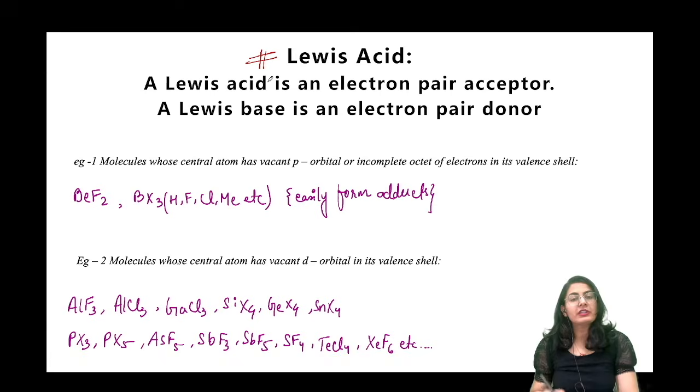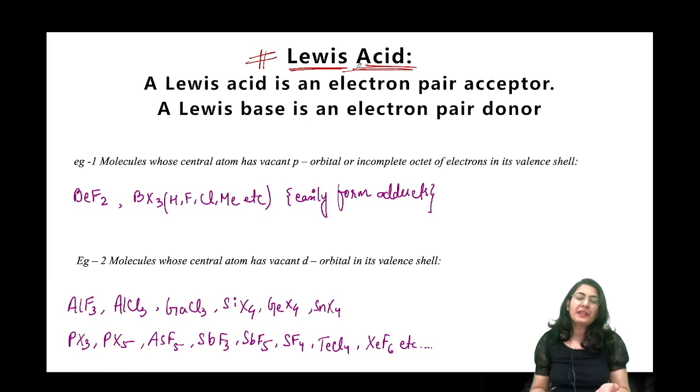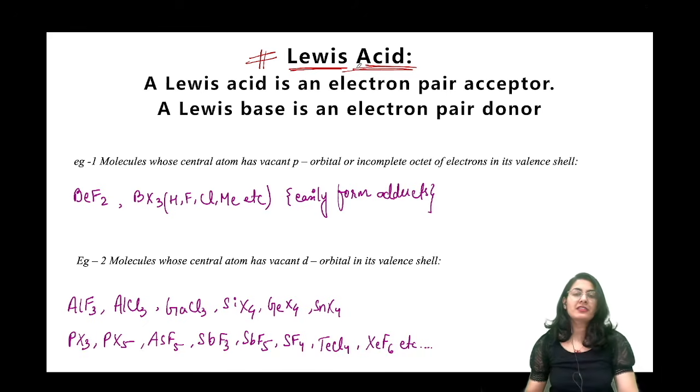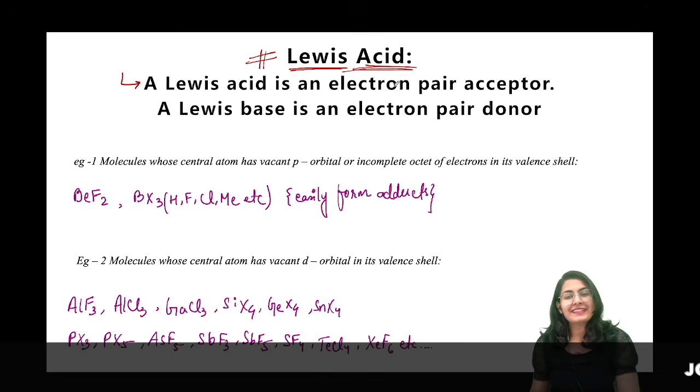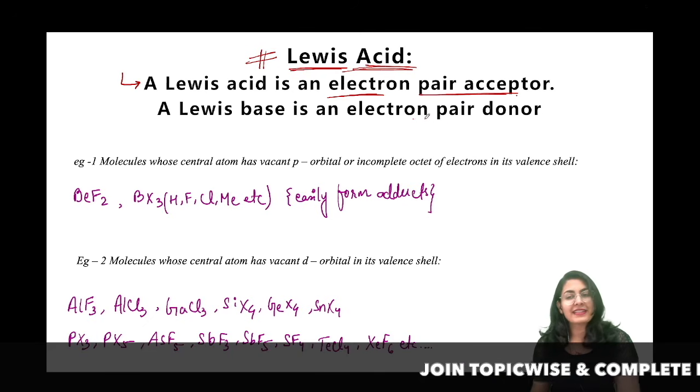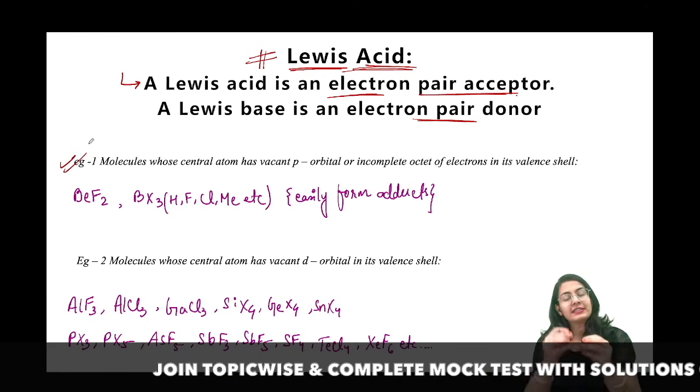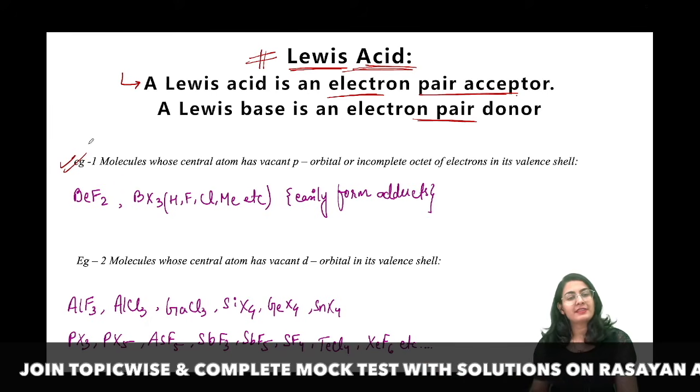Now we talk about the Lewis acid base concept. Now it is very important, guys. Lewis acid, now see, it's been so many years, you already know who is a Lewis acid. हम थोड़े से factors देख लेते हैं that what factors will affect the acid and base property. So a Lewis acid is an electron pair acceptor and a Lewis base is an electron pair donor, that you all know. Now we will just consider few examples of Lewis acids and bases.